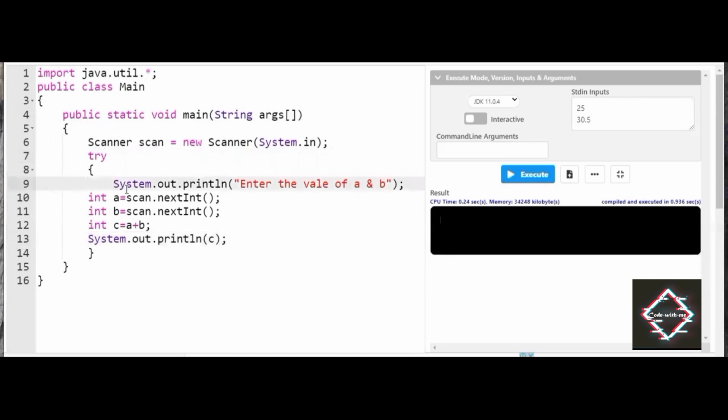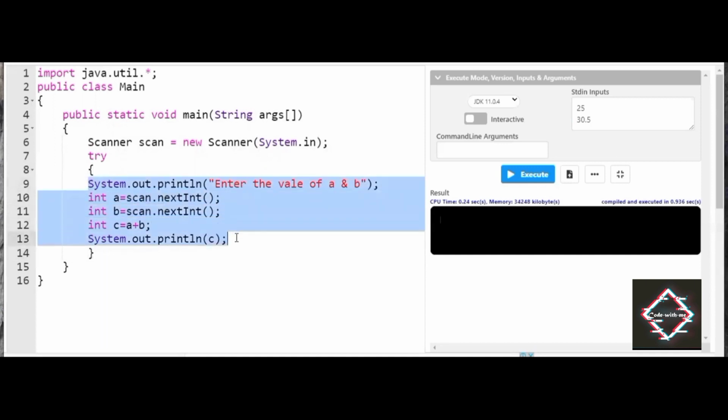So inside this try block, I'll fix the problem. Now exactly what happened here, friends, is that the code is executed inside the try block. When I execute the program, the output remains the same. When I try 30.5 and 30.8, what happens if the error occurs in this scenario?